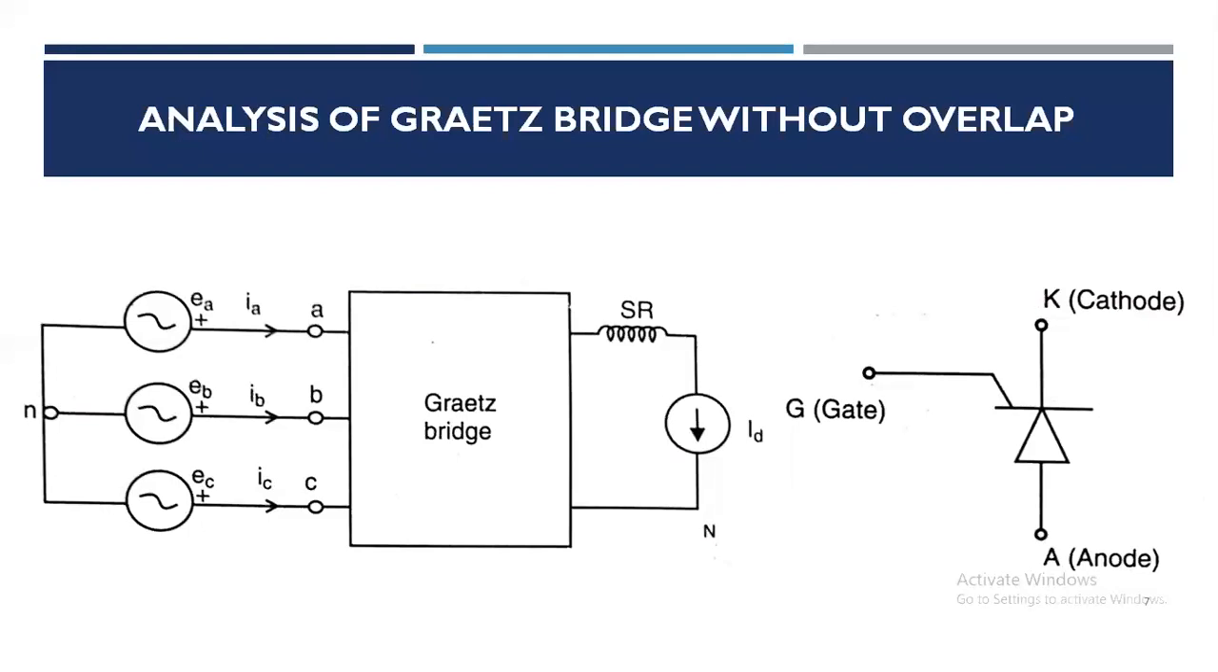The valve is denoted by the thyristor symbol as shown in this figure, which shows the cathode terminal K, anode terminal A, and gate terminal G. A thyristor valve ideally can be viewed as a switch which can be turned on when the anode A is positive with respect to the cathode K, as we saw a few minutes ago.